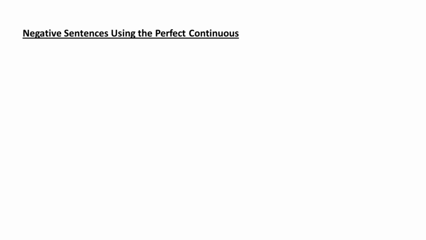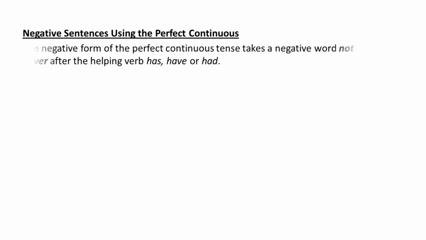So, negative sentence. The negative form of the perfect continuous tense takes a negative word not or never after the helping verb has, have or had. So in order to form a negative sentence, you have to use the negative word not or never after the helping verb has, have or had. Let's look at some examples.